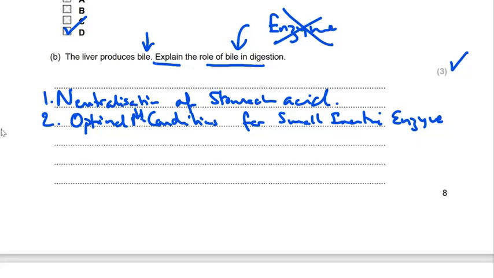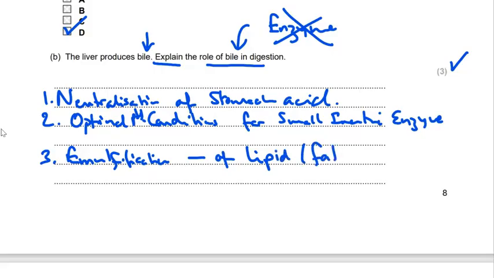But we have another function of bile, and we're going to put down that the keyword is emulsification. Sorry about the writing. Emulsification of lipids. Now you would be okay with fats and oils. Emulsification of lipids. Now let's see if we can make a stronger link to get an additional mark or to cover ourselves.